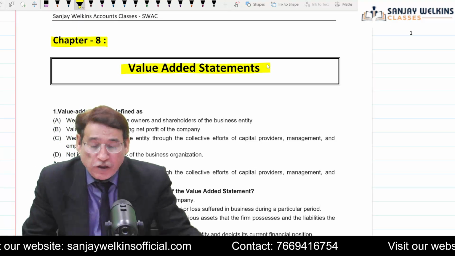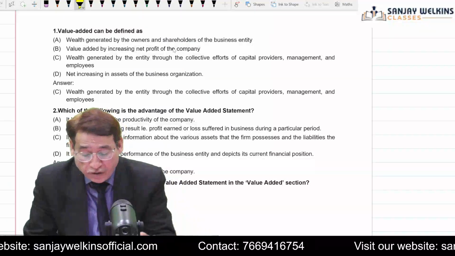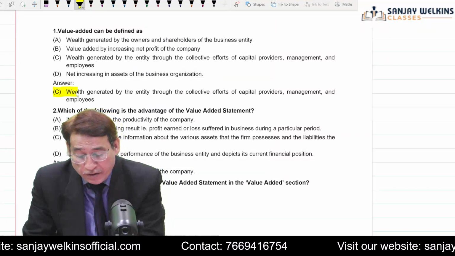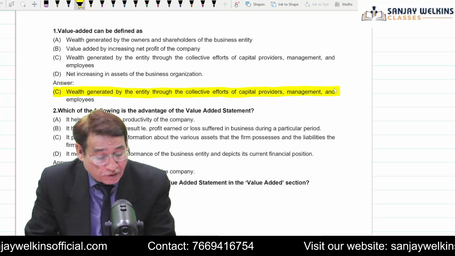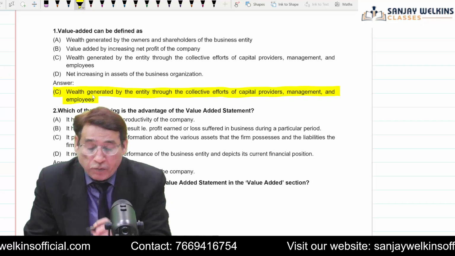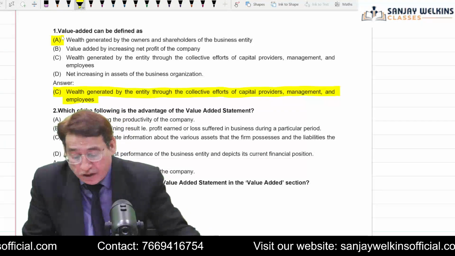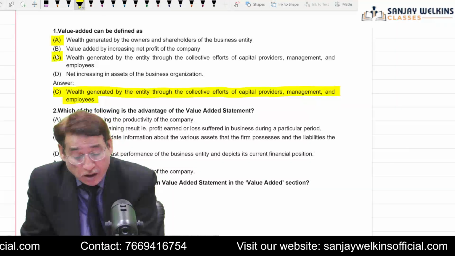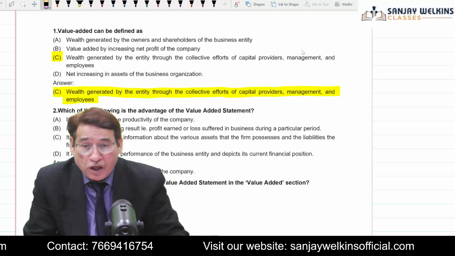Now as far as value added statement is concerned, value added can be defined as we just saw. Actually, value added basically means wealth generated by an entity through collective efforts of capital providers, management, and employees. This should be your answer out of these options. That means answer A. Answer C, actually, I'm sorry. Answer C, wealth generated by entity through the collective efforts.